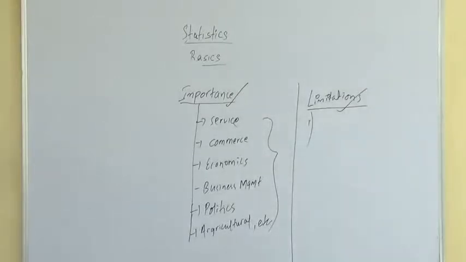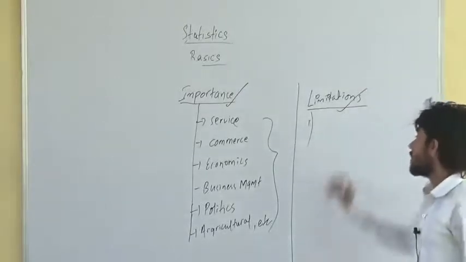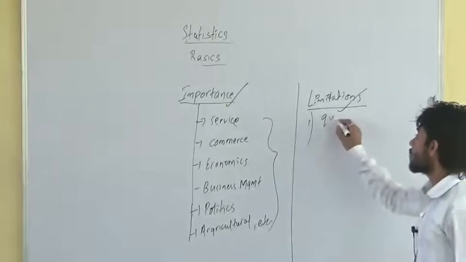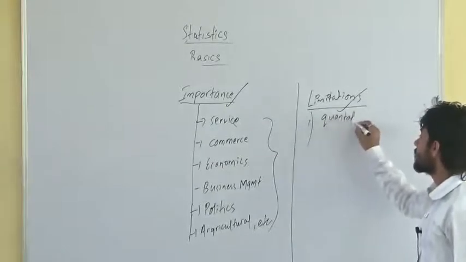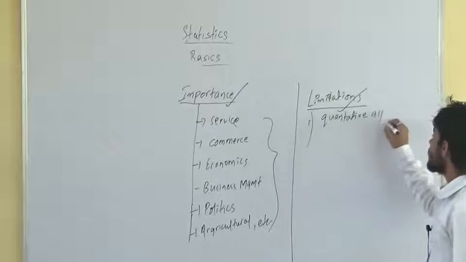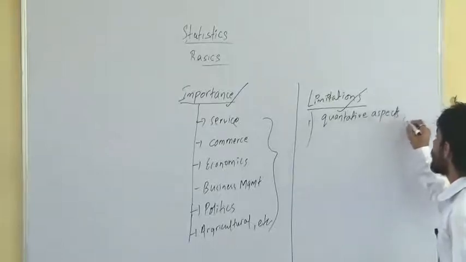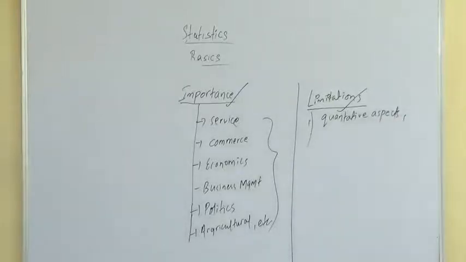Limitations of statistics, number one: it measures only the quantitative aspect. It measures only the quantitative aspect, which means what? It ignores the qualitative aspect. That is one of the limitations of statistics here.